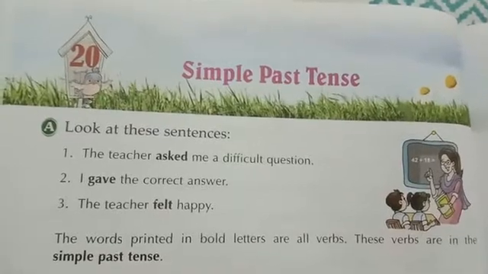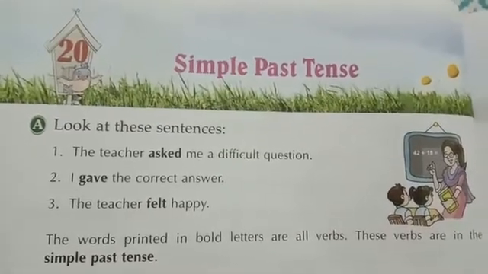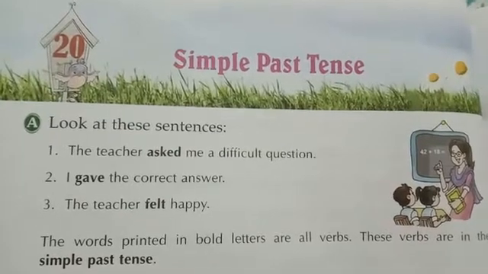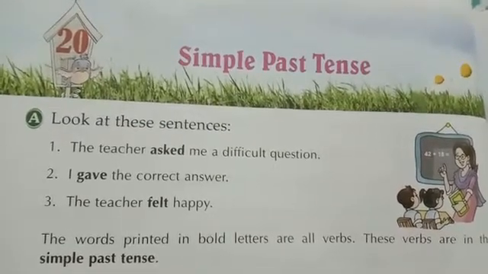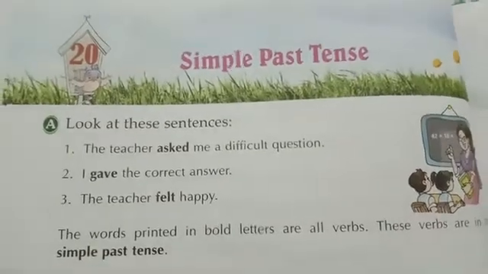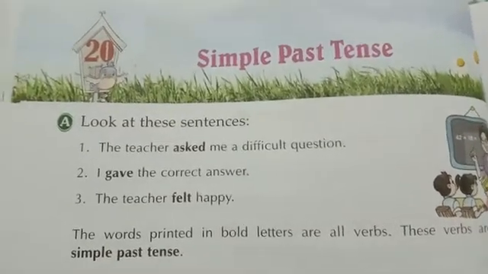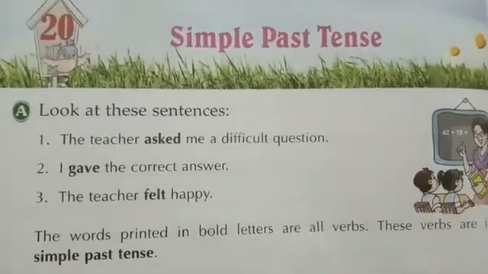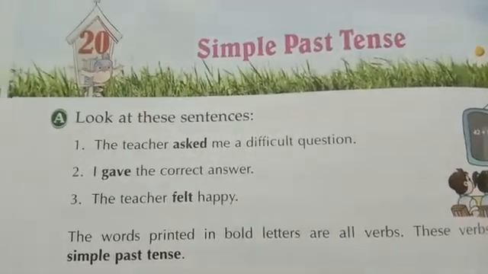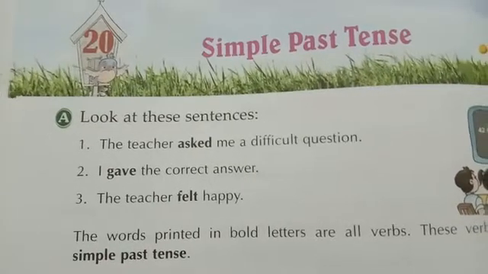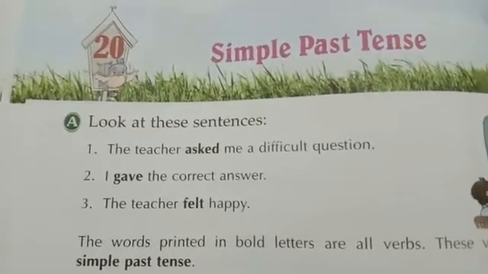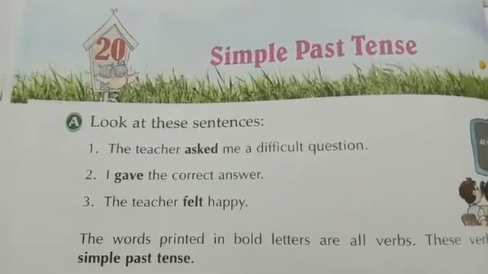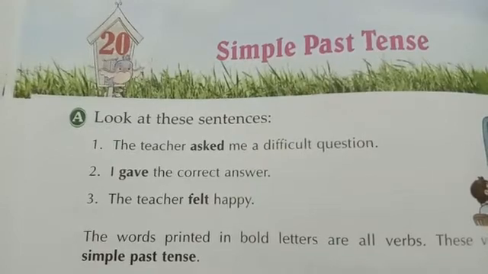Today, we are going to start with our lesson 20, simple past tense. In the previous lesson, we did present continuous tense. In that lesson, I told you that in English, we have three tenses: past, present, and future. And then further, we have different types of those tenses. Understood? What you have to remember is we have three tenses: past, present, and future.